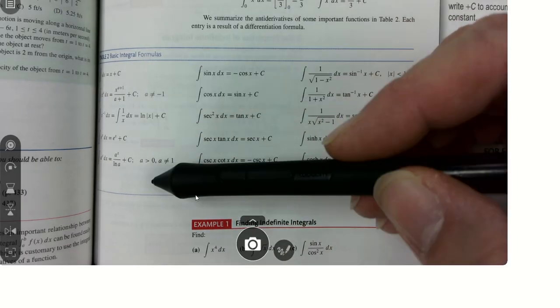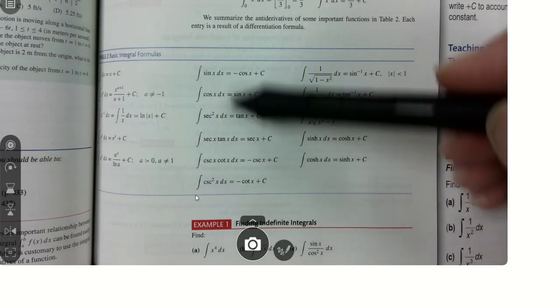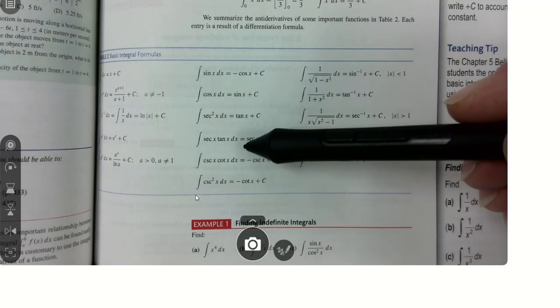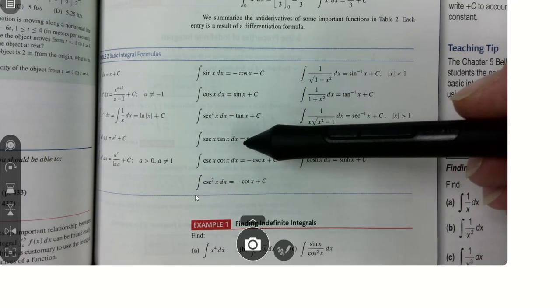Now, there's a few of these that I would imagine you probably don't have locked in right now. When do we want to do an antiderivative quiz? Or an indefinite integral quiz?